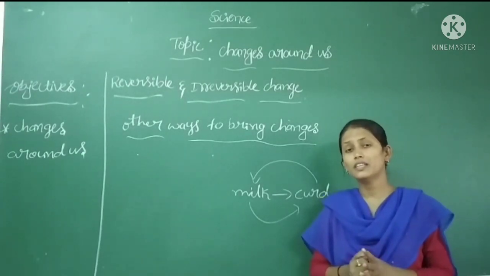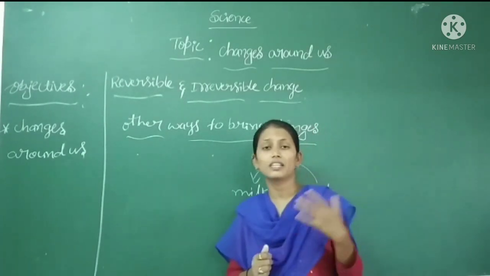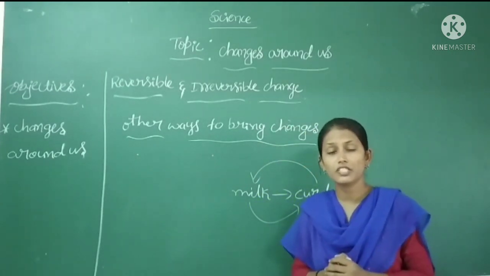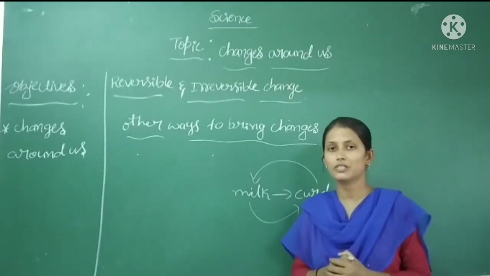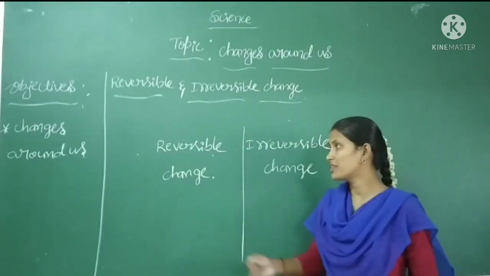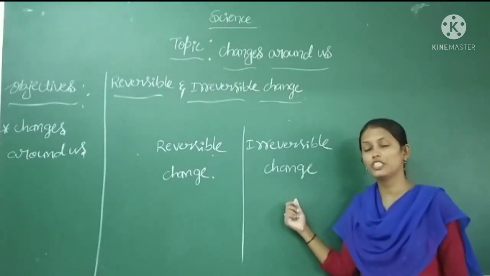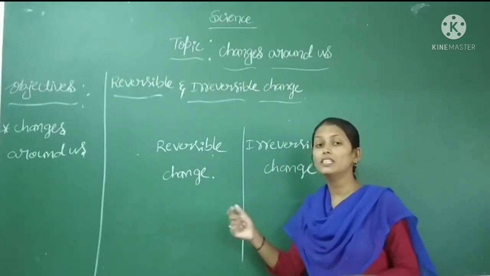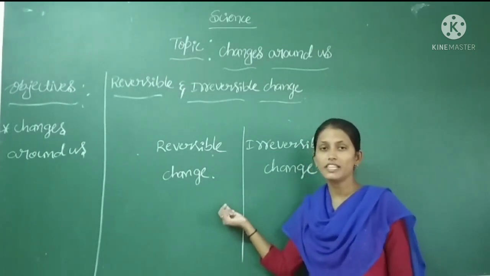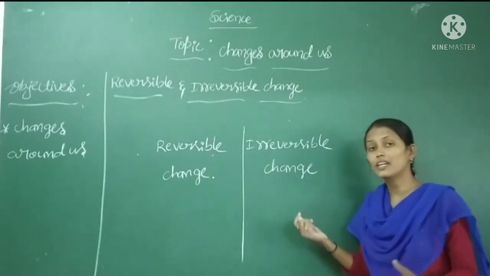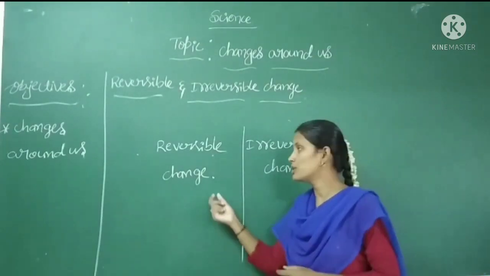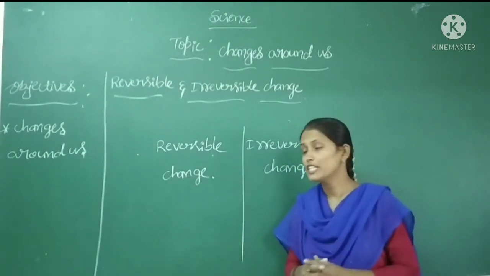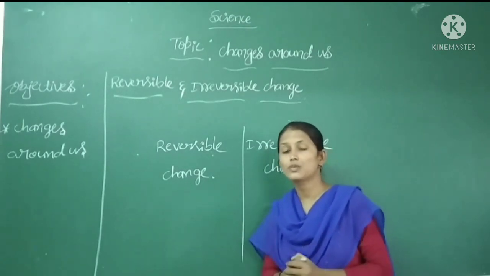Dear children, up to here we have discussed a few examples of reversible and irreversible changes. Now let us discuss the differences between the reversible change and the irreversible change. A reversible change is one where we obtain the original substance, and in an irreversible change, we cannot obtain the original substance. In a reversible change, there is a change in physical properties and no change in the chemical properties, as we have discussed with examples.